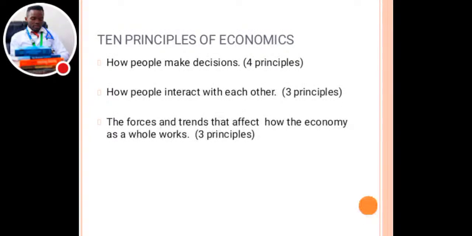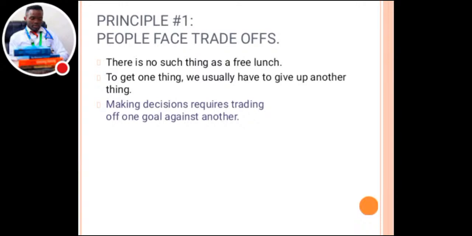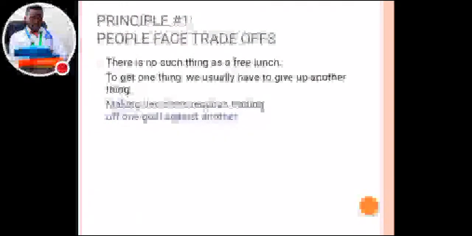How do people make decisions? We have about 4 principles. How do people interact with each other? We have how people make decisions. That's the first question, that's the one that we'll start with. Okay, principle number 1, people face trade-offs.